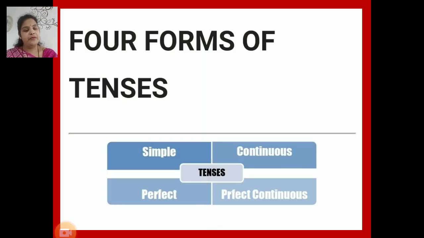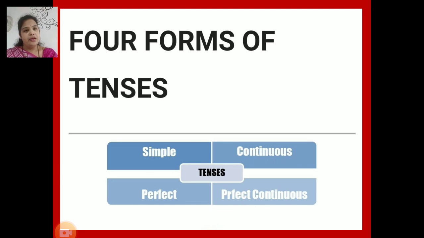So we have four forms for each of the tenses. Which are these four forms? First one is simple, second one is continuous tense, third one is perfect tense, and fourth one is perfect continuous tense. So why is this grammatical concept important for you?